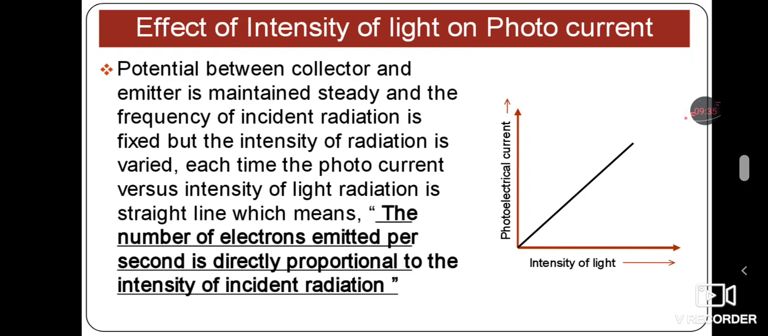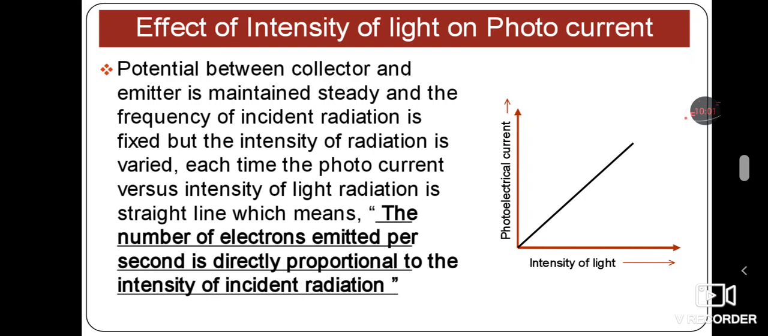And then each time, the photocurrent versus intensity of light radiation is a straight line. Just observe the graph of intensity of light versus photocurrent. Each time we get a straight line itself. This means the number of electrons emitted per second is directly proportional to the intensity of incident radiation.